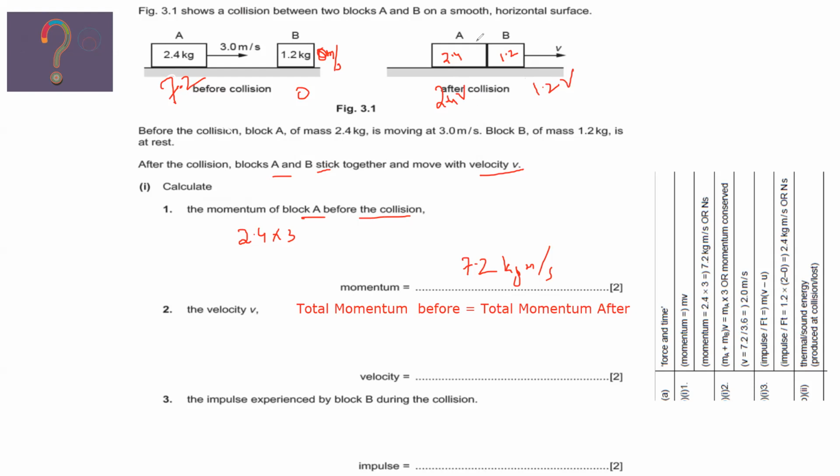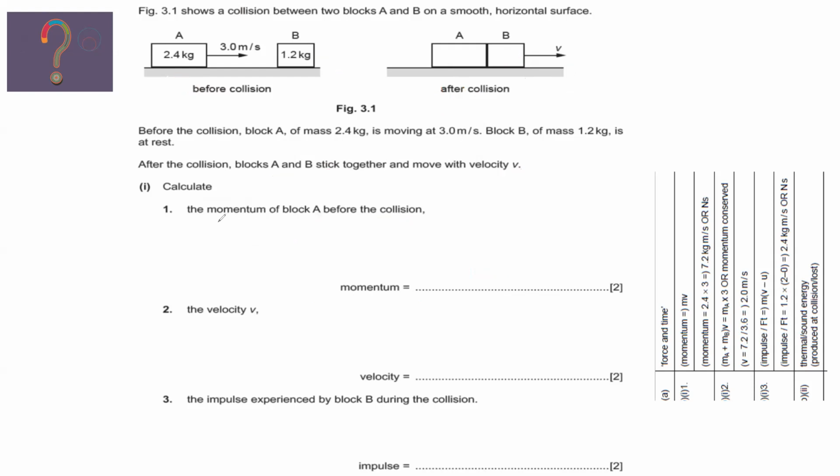Part A, as you can see, Abdullah, it is written momentum of only block A. Momentum is equal to mass multiplied by velocity. The mass of A is 2.4 and it is moving at 3. So 2.4 times 3 is equal to 7.2.